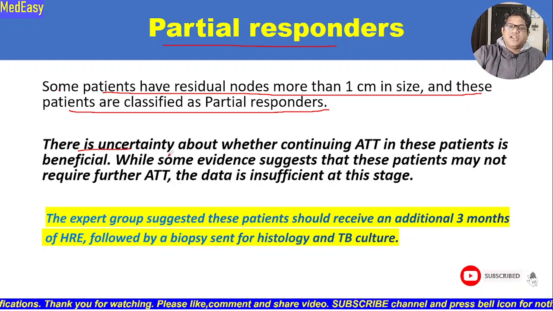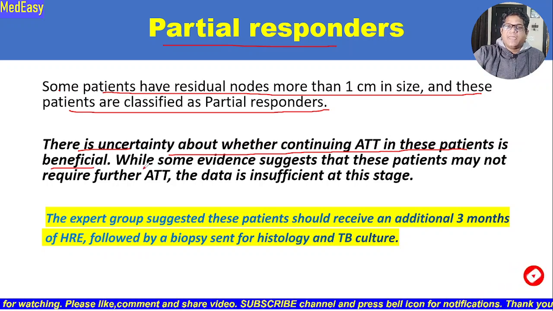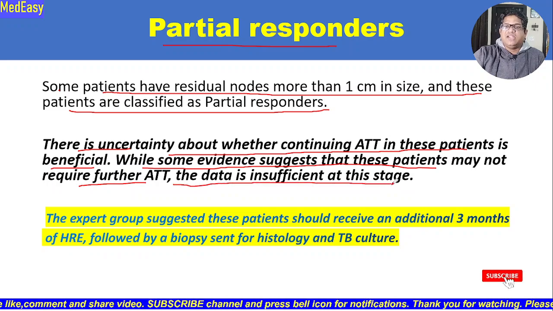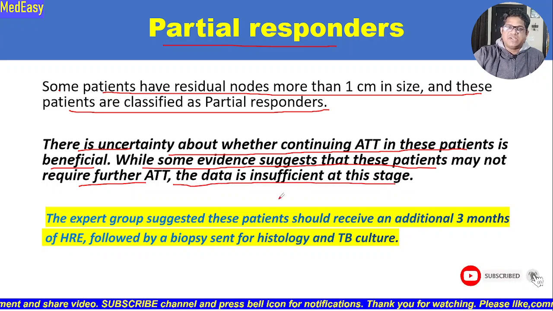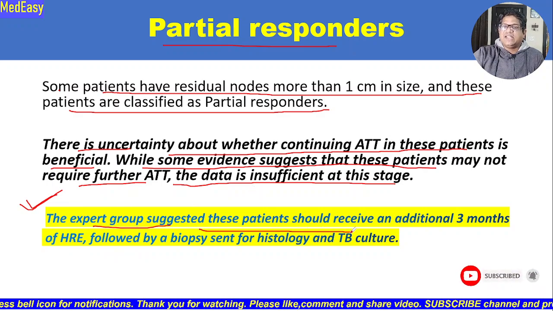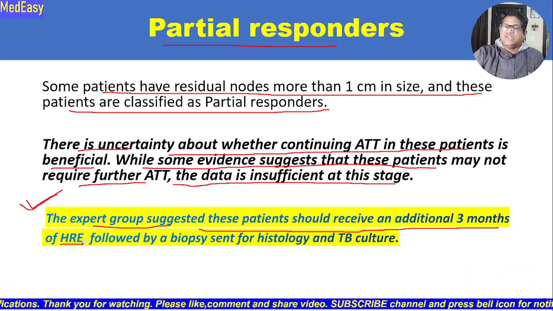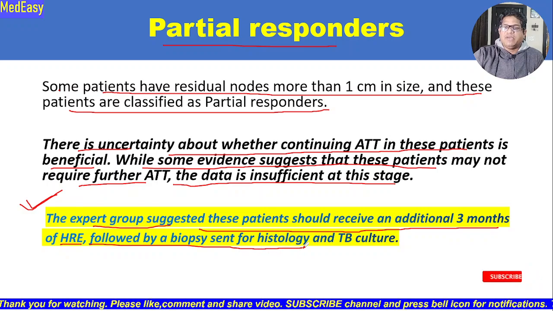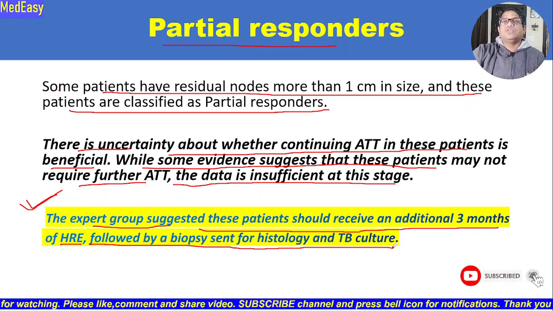There is an uncertainty about whether continuing ATT in this patient is beneficial. While some evidence suggests that this patient may not require further ATT, the data is insufficient at this stage. But the experts say that in partial responders, although they are responding poorly to treatment and their lymph node size is more than 1 centimeter, this patient should receive an additional 3 months of HRE, that is isoniazid, rifampicin, ethambutol, followed by a biopsy, which should be sent for histology and TB culture.